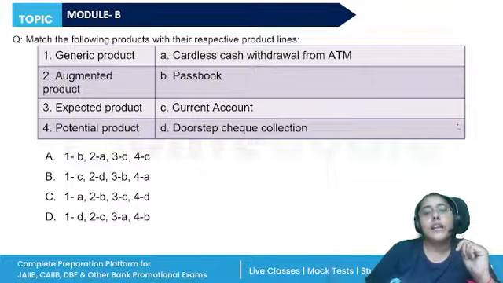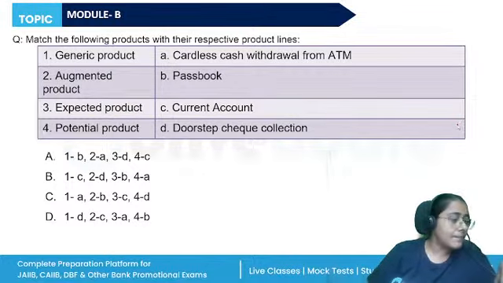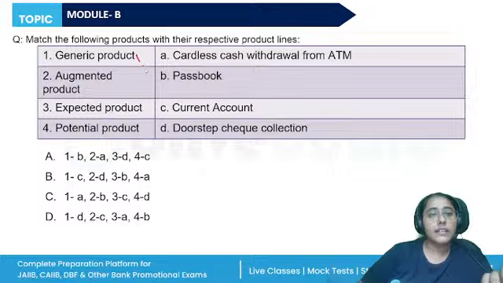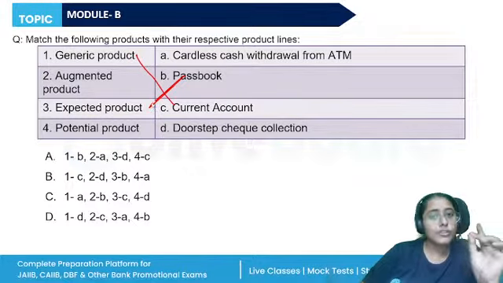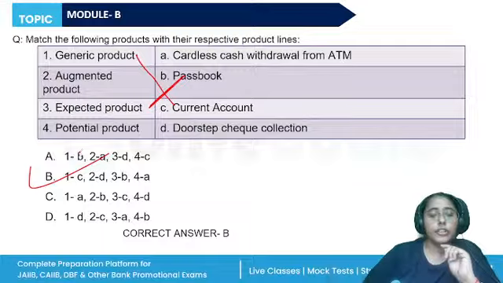Match the following products with their respective product line. We already discussed there's the generic product, augmented product, expected product, and potential product. Generic product is something which is basic, core product, so it is the current account. Augmented product would be something that adds value. Expected product is passbook. The customer knows they're going to get it along with their core product. So 1C and 3B. The correct answer should be B.